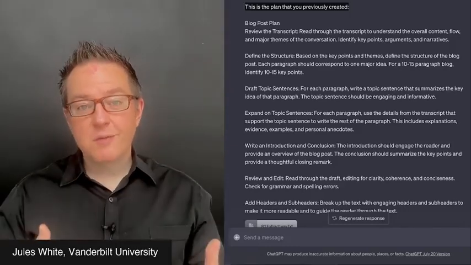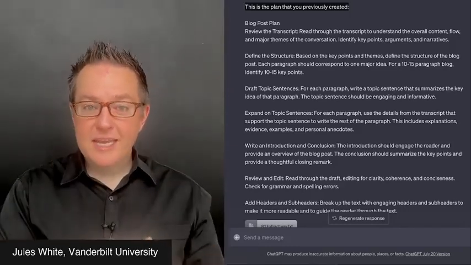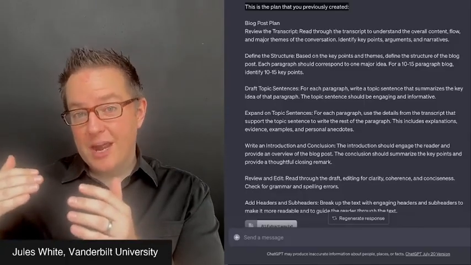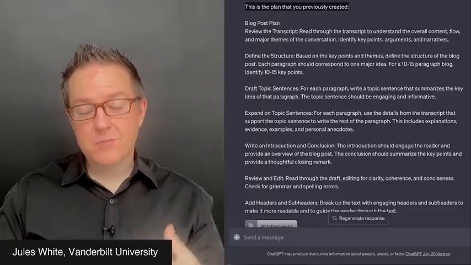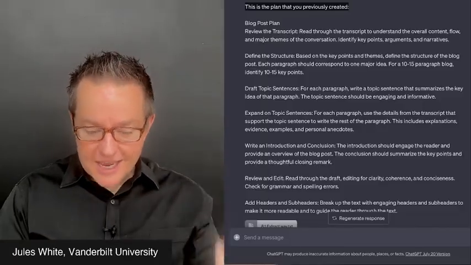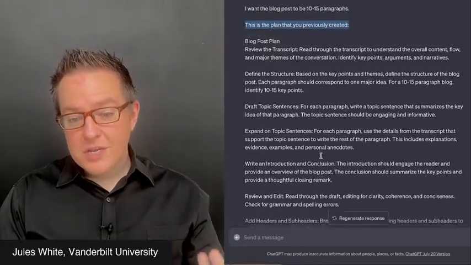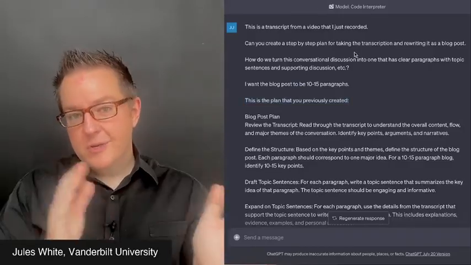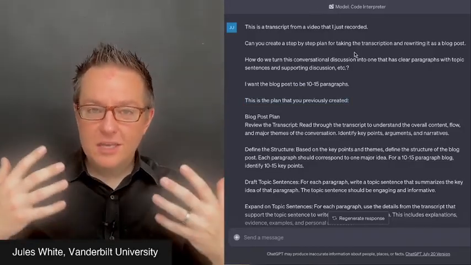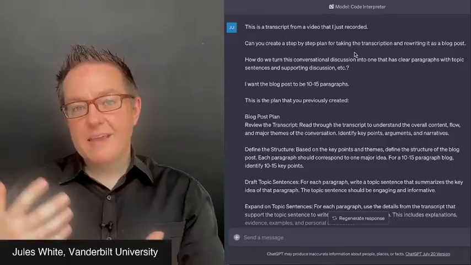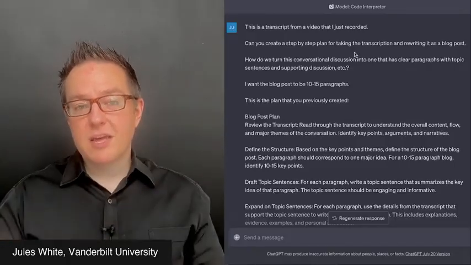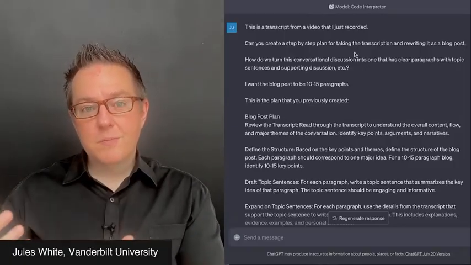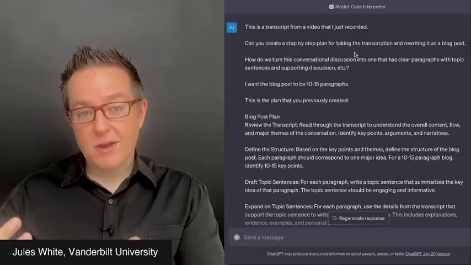What can be really helpful is to save either plans that you create, or in particular, when you have AI planning done and you get some great plan out of Code Interpreter, it can be really, really helpful to save that as a separate file so that you can reuse it down the road. Now I'm going to show you an example of this, but the key thing is you want to be saving these plans, these intermediate products, because they're useful for picking up where you left off or starting a new conversation with that same process in mind.